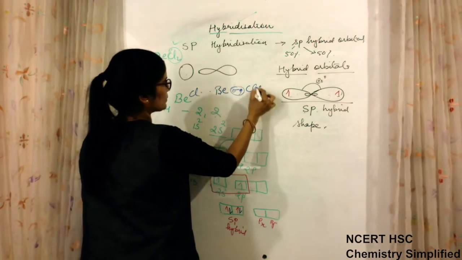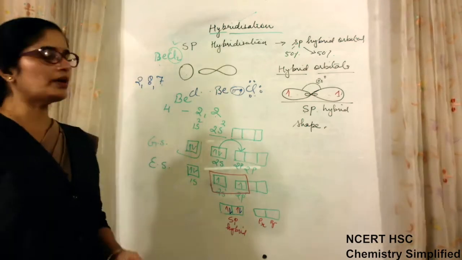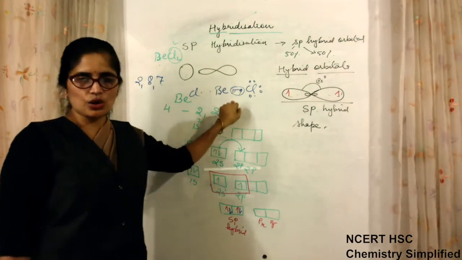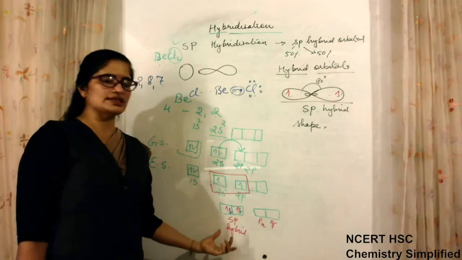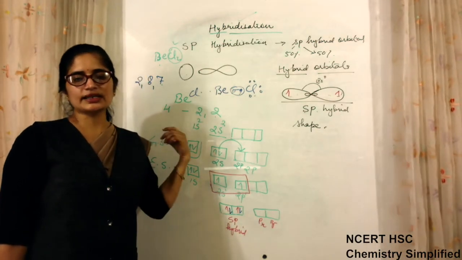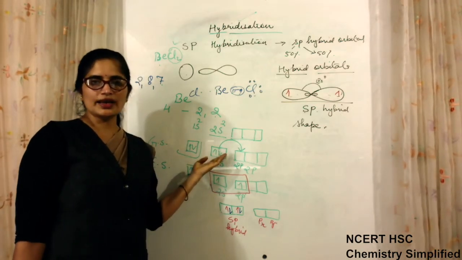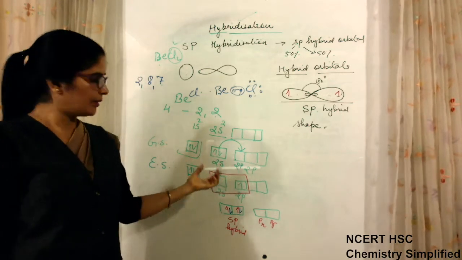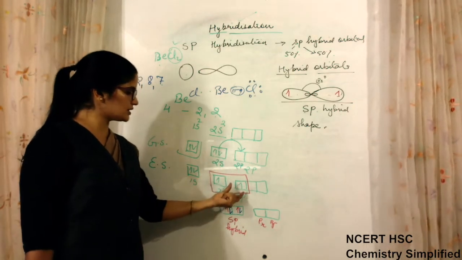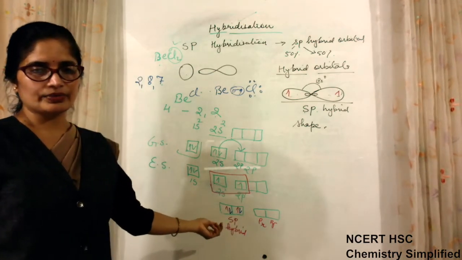And chlorine has 1, 2, 3, 4, 5, 6, 7 and 8. Still beryllium has 4 electrons. Its octet is still not complete, but now its bond formation is explained. In the previous case, when it was paired like this, its bond formation could not be explained, how it forms a bond with chlorine even if it is paired. But now after the hybridization process, how it makes a bond with chlorine is explained.